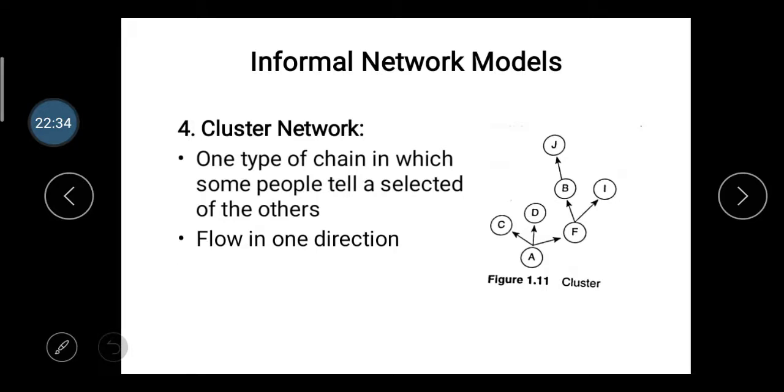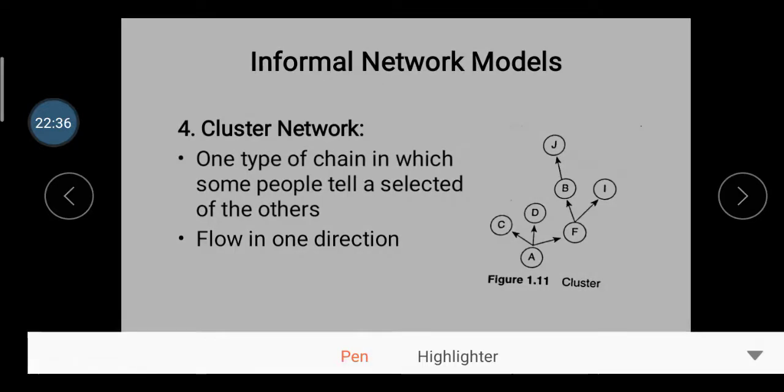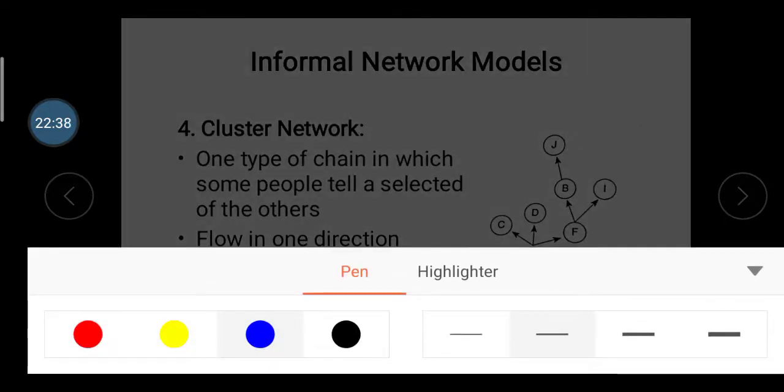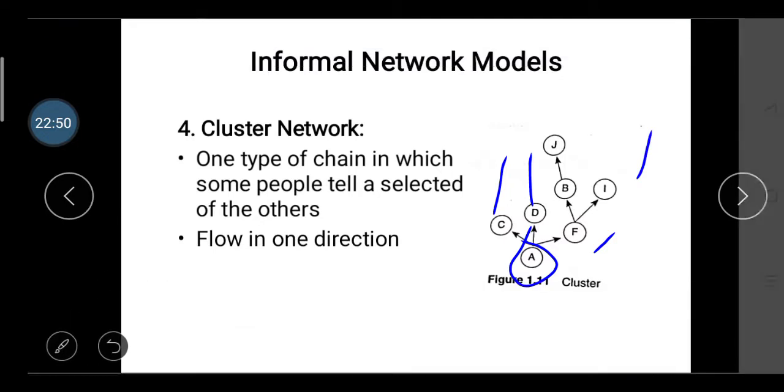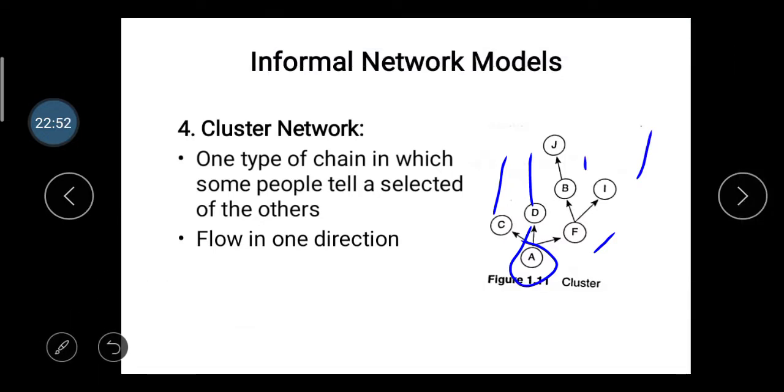In this you can see that a cluster means a group: A gives the information to C, D and F. Then F gives the information to I and B. Then B gives the information to J. So it's a cluster, meaning a group.